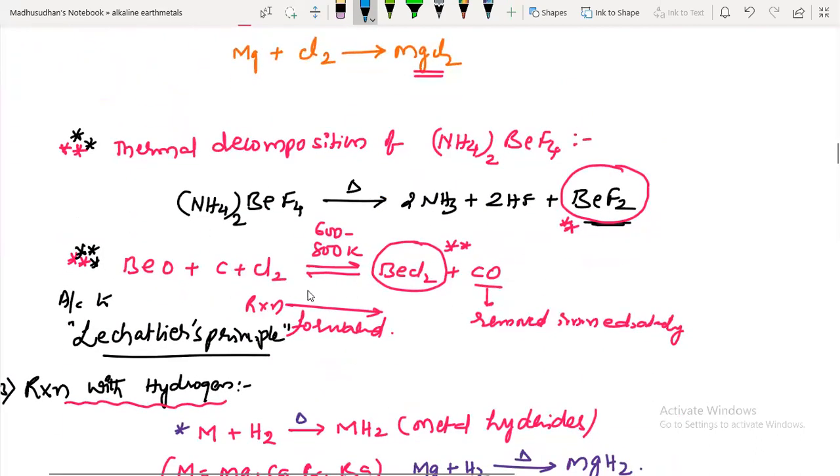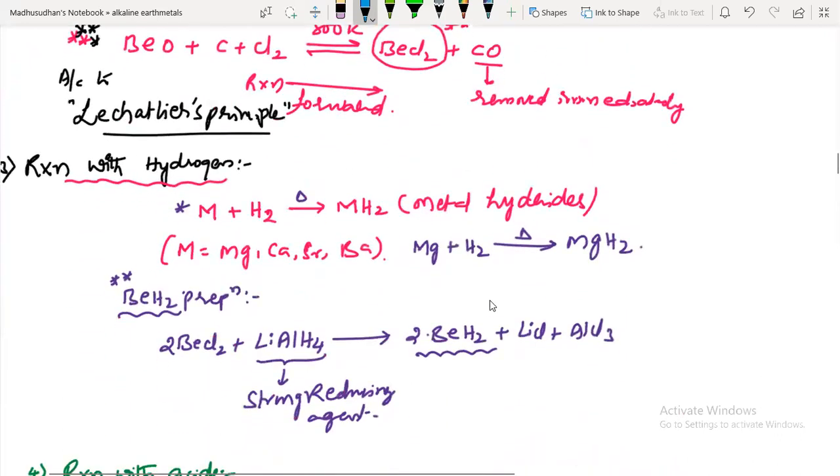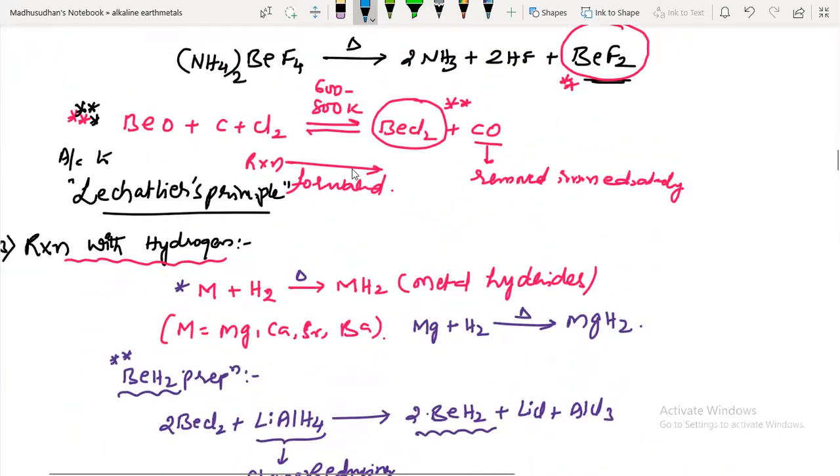BeCl2, the best method is this: beryllium oxide, carbon, and chlorine. That gives you beryllium chloride and carbon monoxide. You have to remove it immediately. Reason, according to Le Chatelier's principle, if you want to make a forward reaction every time, as soon as the products are forming, you have to remove them.